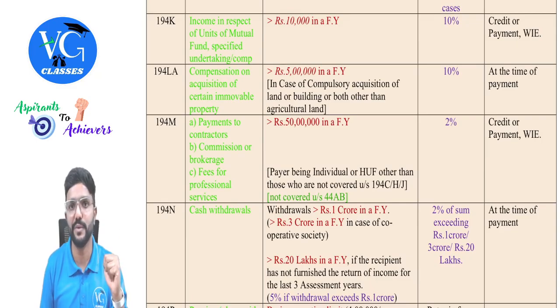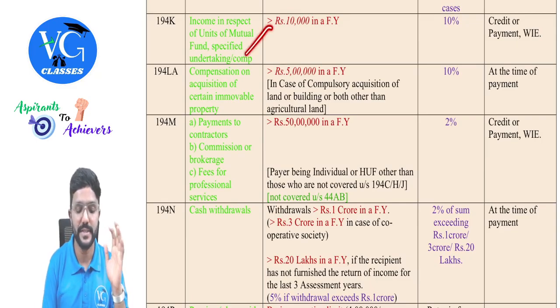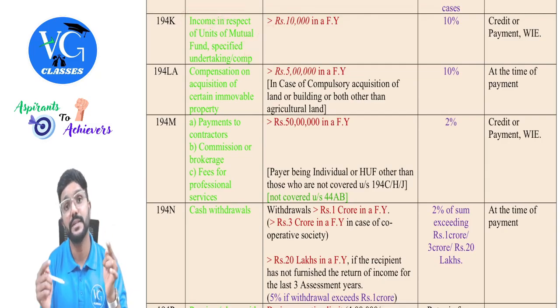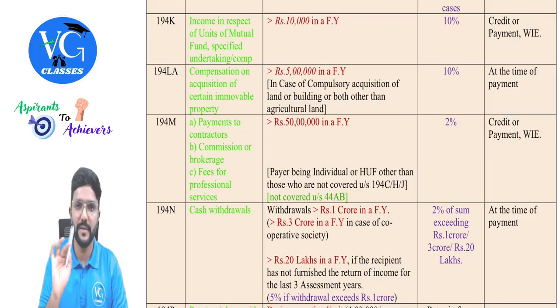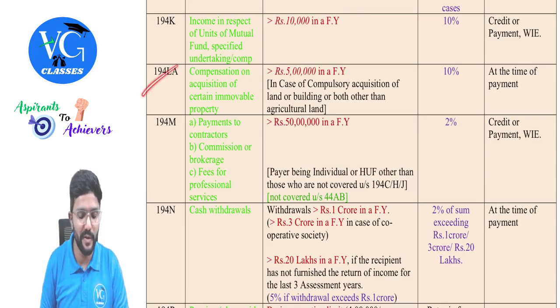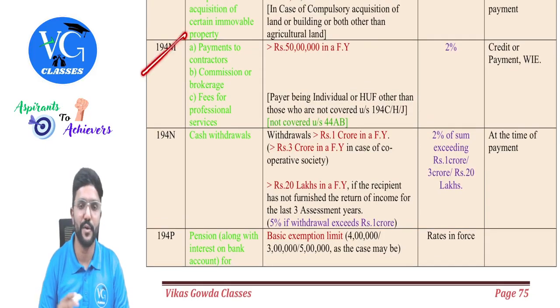What if I have sold the units? Then no TDS. So this is income in respect of units which is earned during the holding period, not at the time of sale, guys. On sale value, no TDS. Next, L we already covered. Then M. Okay. M is important, guys.